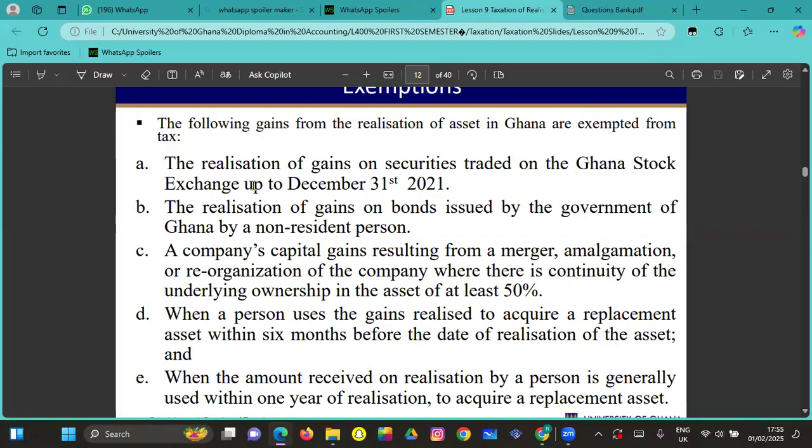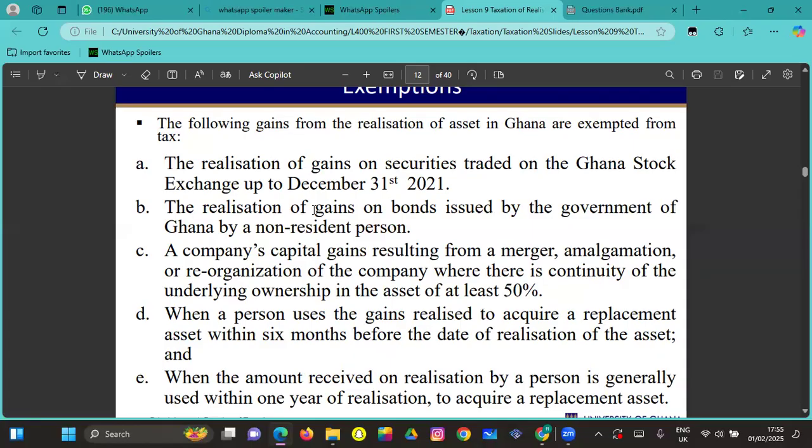But in the exams, they can say the realization of gains on stocks. When you see gains on stocks, it's not enough, because the stock has to be on the Ghana Stock Exchange up to 31st December 2021 before it will be exempted, right?